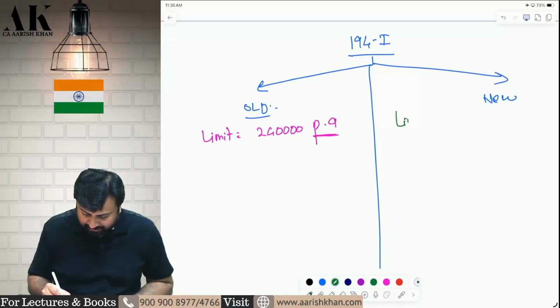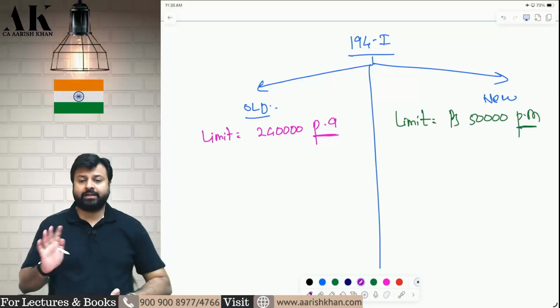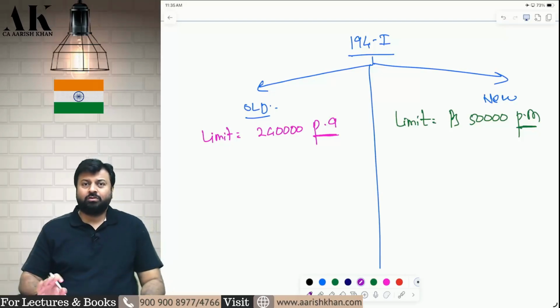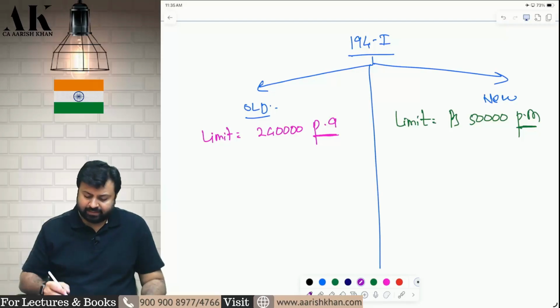Now they have changed that limit to how much? Rupees 50,000 per month. Is there any change? There is a great change. Don't say that 2,40,000 has become 6 lakh. No. 2,40,000 has not become 6 lakhs. 2,40,000 per annum has become 50,000 per month. There is a great difference between both of them.